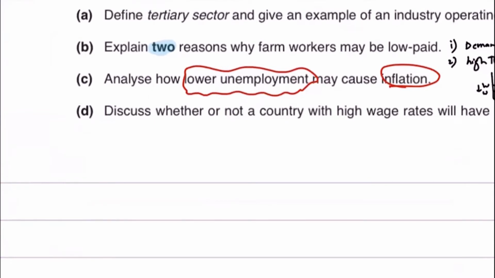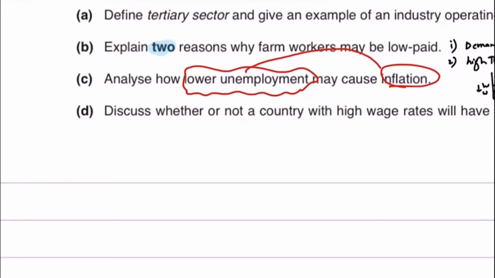First of all, it's an analyze question. So you just need to tell how lower unemployment will cause inflation. That is it. You don't need to say when lower unemployment will not cause inflation. You're not supposed to evaluate in an analyze question. And then you also define what unemployment means. You say that unemployment means that people are willing and able to work, they are economically active, but they are without jobs. You would also give the definition of unemployment.